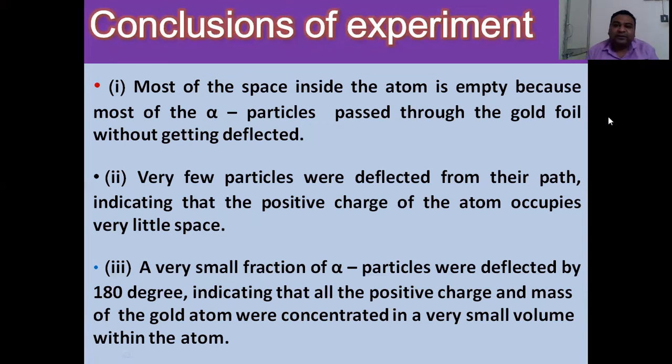The important thing that we are going to discuss here, you can see in my video: just imagine this is the nucleus of the atom. One 15-inch bullet is striking it. What would happen if it touches its edge? If it touches its edge, it will deflect this way. If it touches its edge at the bottom, it will go like this. Most of the part is empty, so most of the bullets will pass directly through. But if one strikes at the center, then it would rebound. This is what the experiment was, and this was the result of the experiment.